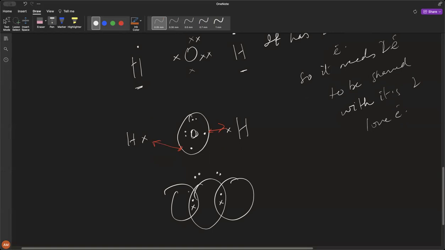Do you get this point? I want you to see this very carefully. Do you agree with me? This is hydrogen, and this is oxygen in the middle. This is how the sharing of electron has taken place.